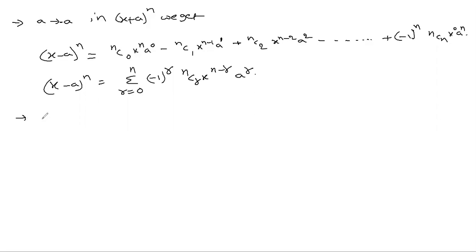Next note point, let x equal to 1 and a equal to x in the expansion of x plus a whole power n.